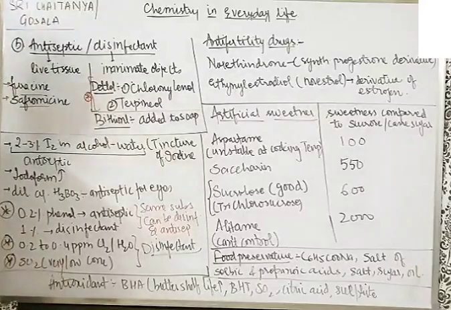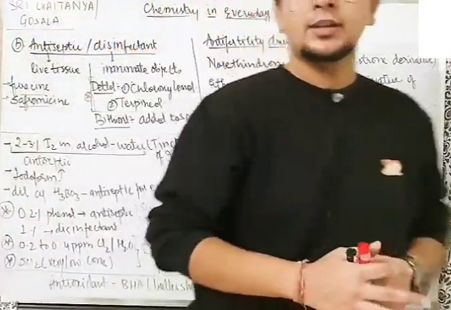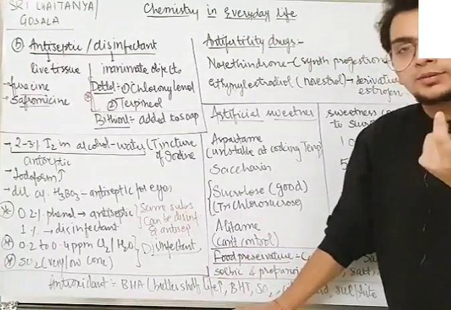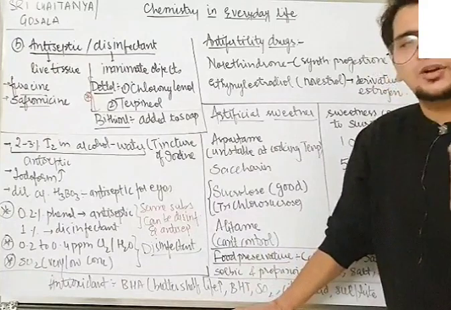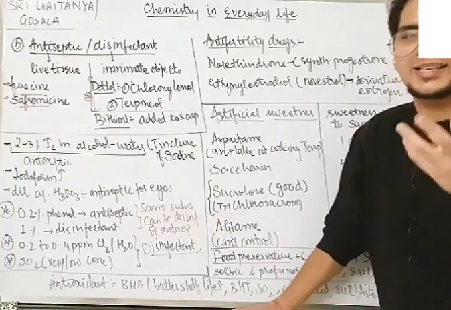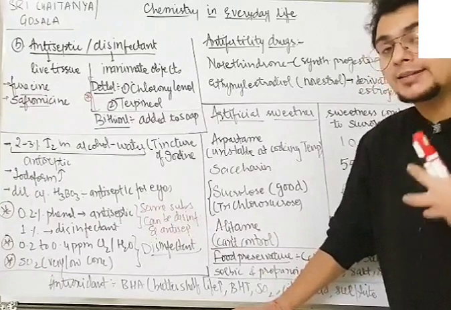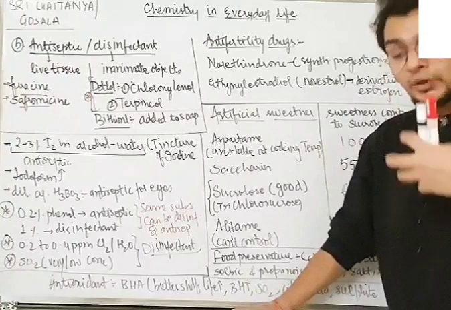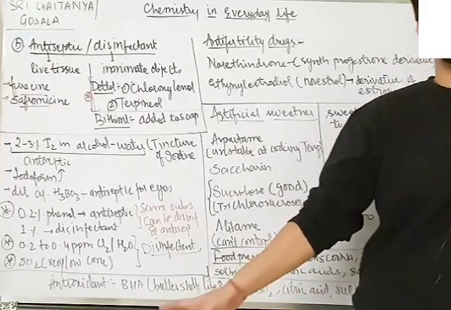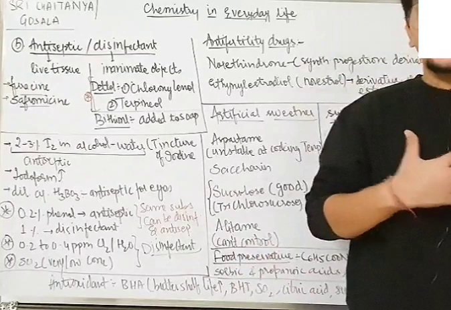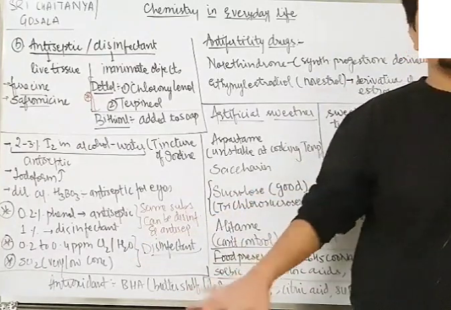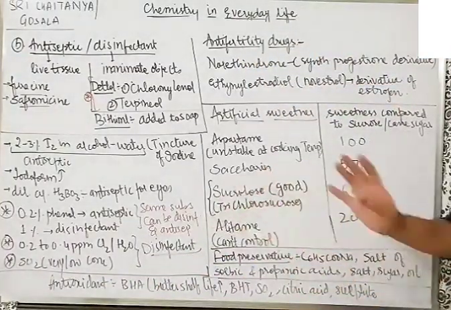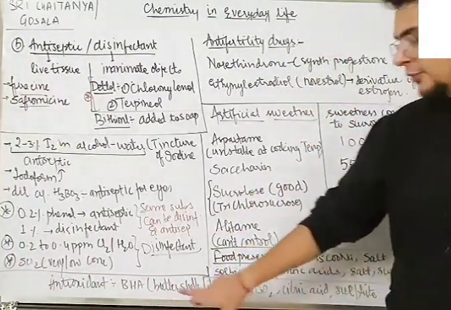Then, what are antioxidants? Look, rancidity is something we learnt in class 9th and 10th. Food items get oxidized due to atmospheric oxygen, giving a bad taste and bad smell. To prevent that, there are some chemicals that sacrifice themselves and get oxidized so that the food is protected. When oxygen comes, it oxidizes the antioxidant first, preferably, so the food is saved. Such substances are called antioxidants. For example, remember BHA and BHT.